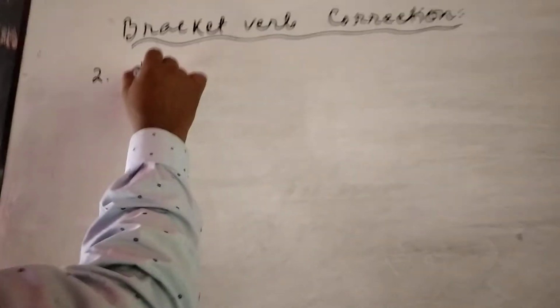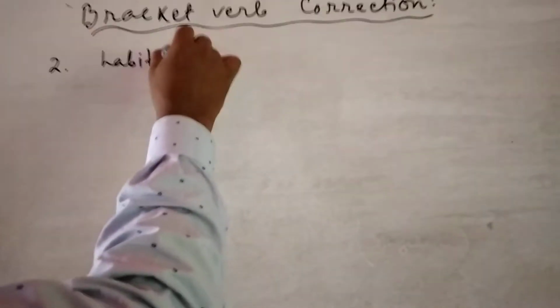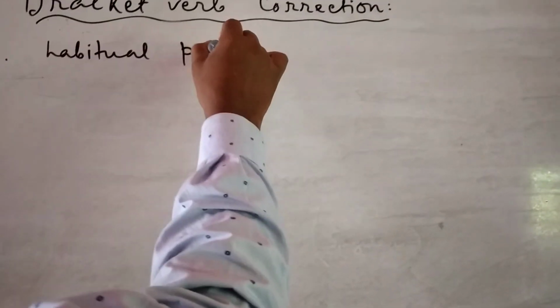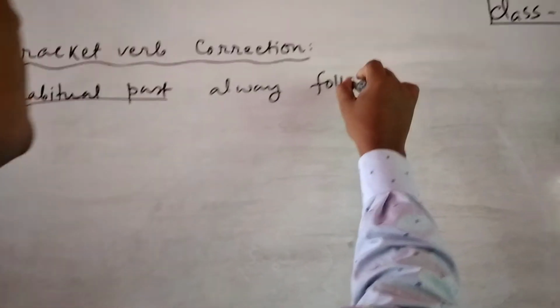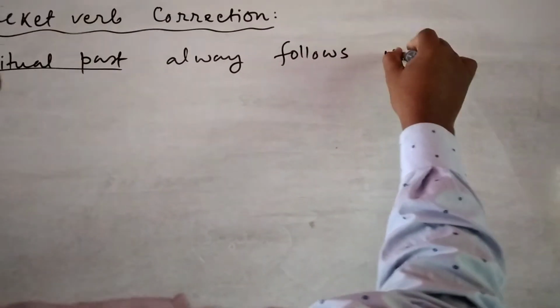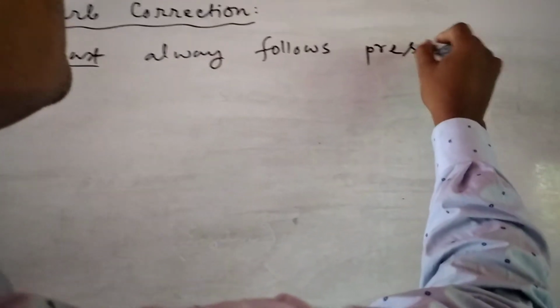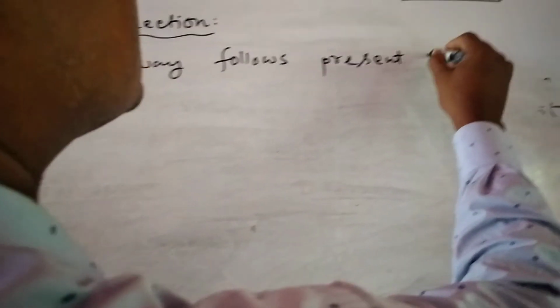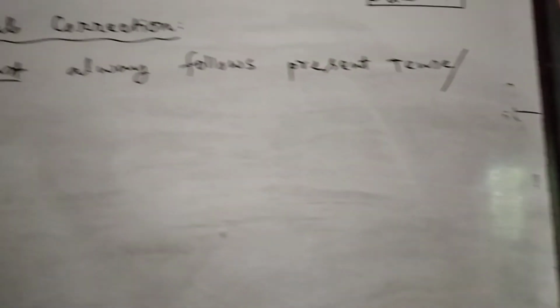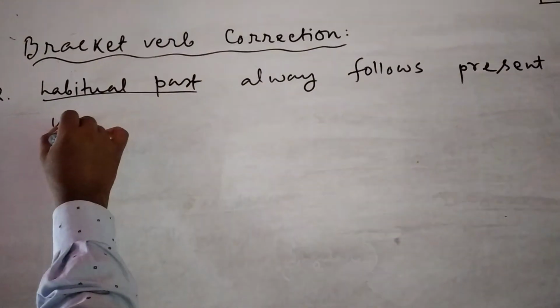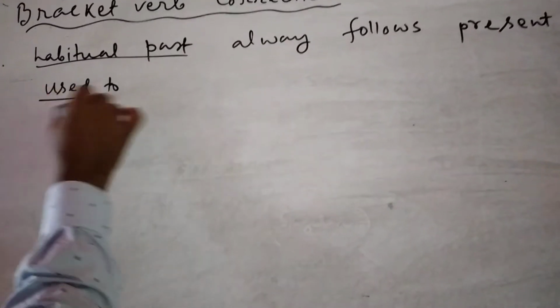Habitual past always follows present tense or used to.